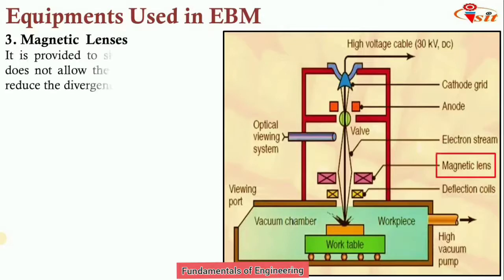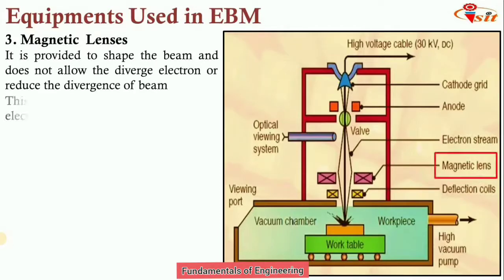Then the third part is the magnetic lens. It is provided to shape the beam and does not allow the electrons to diverge, reducing the divergence of the beam. Whatever electrons come from the anode, this magnetic lens gives shape to that electron beam.